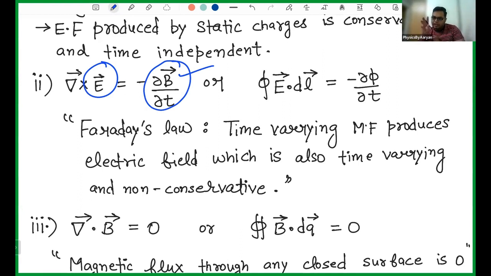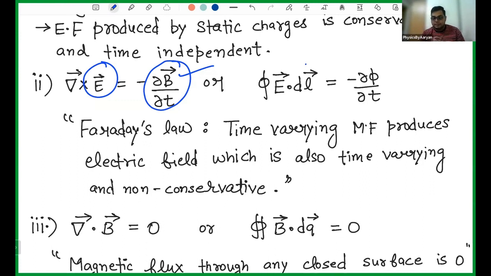So if you have a static charge, it will produce an electric field. But let's say you do not have any charge. You have a magnetic field which is changing with time. Then also you will get an electric field. This is the second state. And you can clearly see that if you have E dot dl equals minus ∂φ/∂t, it basically means if you're changing the magnetic flux or magnetic field as such, you will get some electric field.